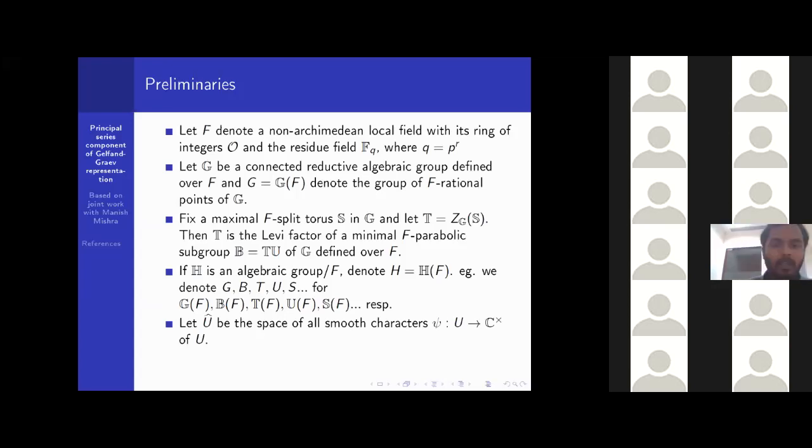Let U hat be the space of all smooth characters psi of U. Then the torus T acts on this space of all smooth characters as follows: T acts on psi to give psi^t, where psi^t is defined by x goes to psi of t x t inverse.